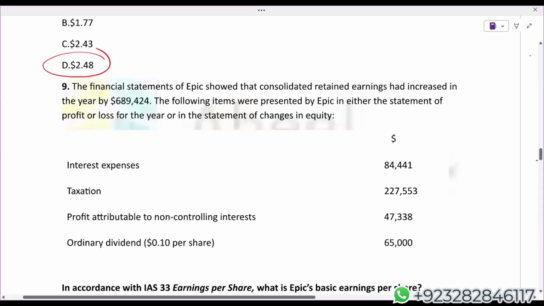I don't know. The financial statement of EPIC showed that consolidated retained earnings had increased in the year by 6,89,444. These are again retained earnings. The following items were presented by EPIC in either a statement of profit and loss for the year or in the statement of change in equity. Interest expense, taxation, profit attributable to non-controlling interest,